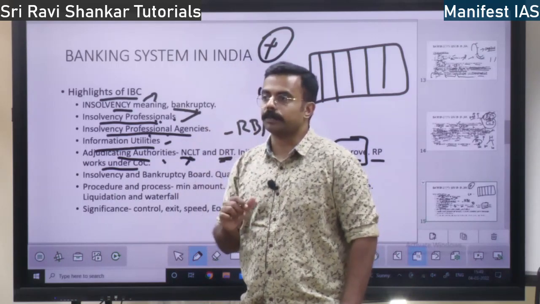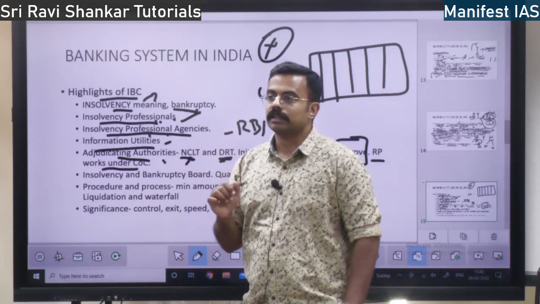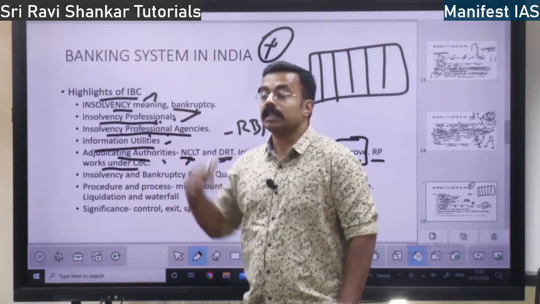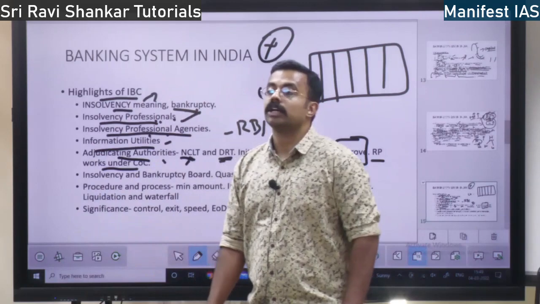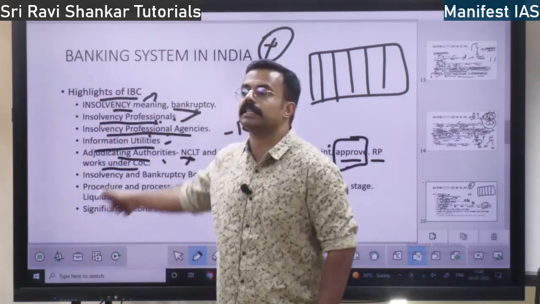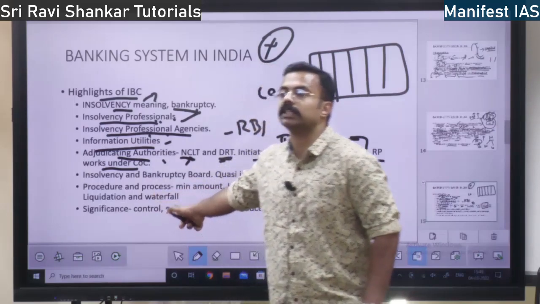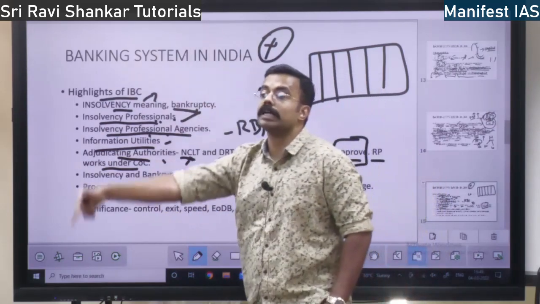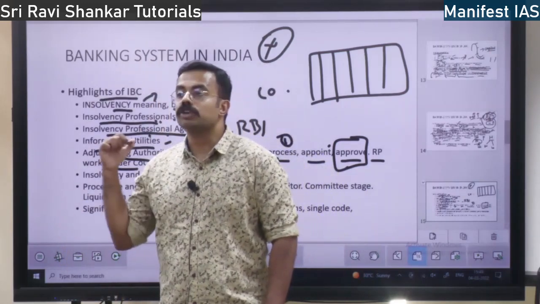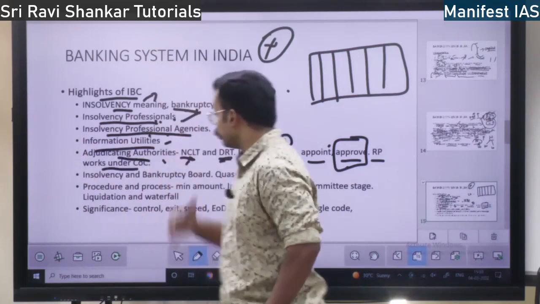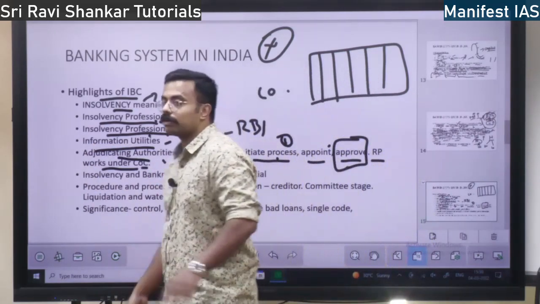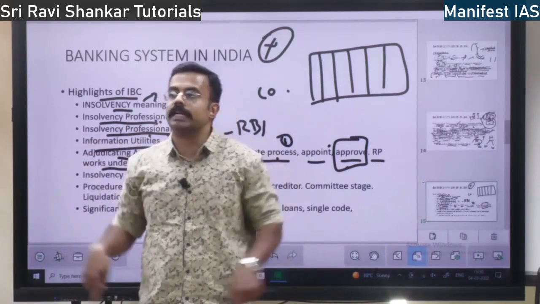Suppose, let's say there is a TV company. On credit, they would have taken some wires from some company. They can also initiate, not only the bank: creditors, everybody can initiate the insolvency proceedings. Not only them, employees can also initiate the insolvency proceedings, right? So all of them will form a committee of creditors.